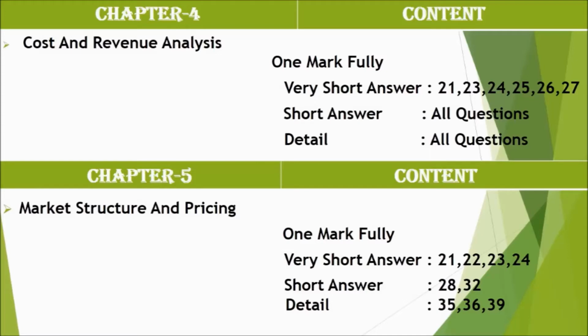Chapter 4, Cost and Revenue Analysis. In this chapter, study short answers and details of all the questions. Very short answer 21, 22, 24, 25, 26, 27. And in this chapter you have to study prime cost, floating cost, opportunity cost, economic cost, implicit cost, and TR, AR, MR, and elasticity of demand. This is a very important chapter, all the 5 marks, and a very important compulsory question also.